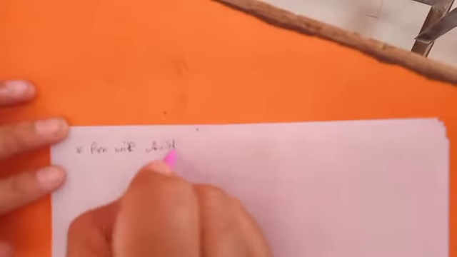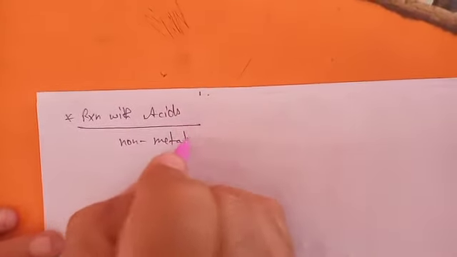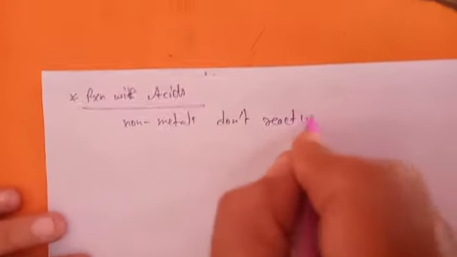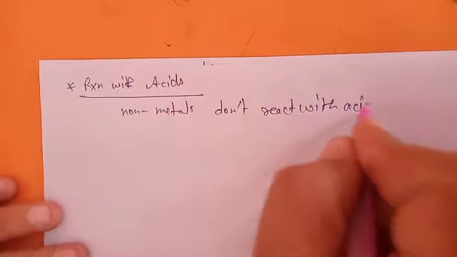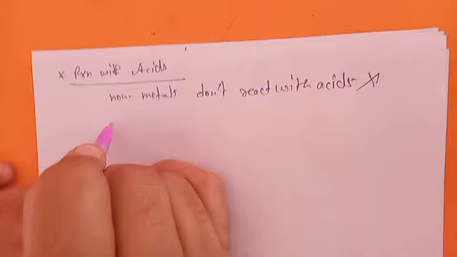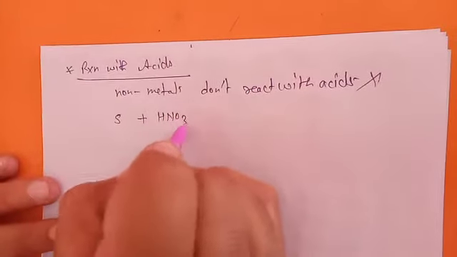Now the next thing, reaction with acids. Non-metals do not react with acids. They do not show any reaction with acids. However, some non-metals show reaction with oxidizing acids, as you know.